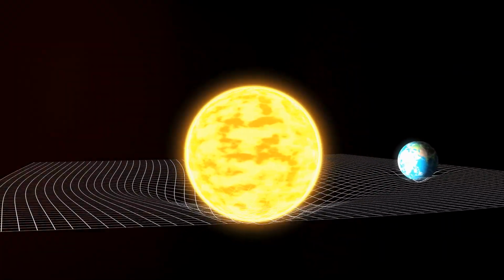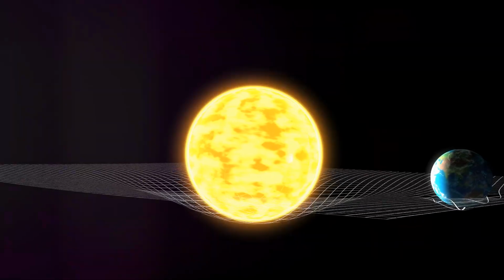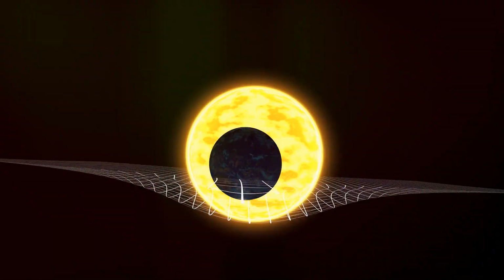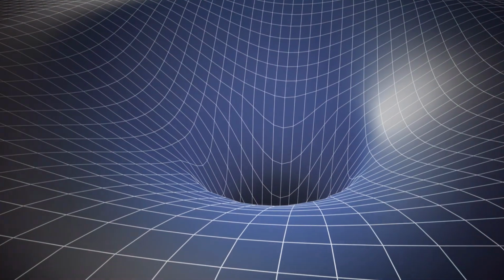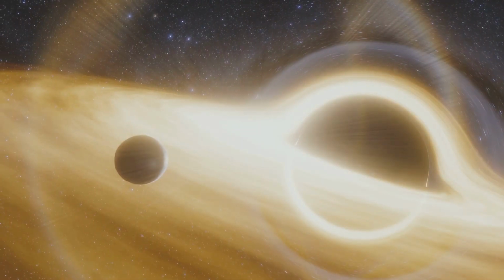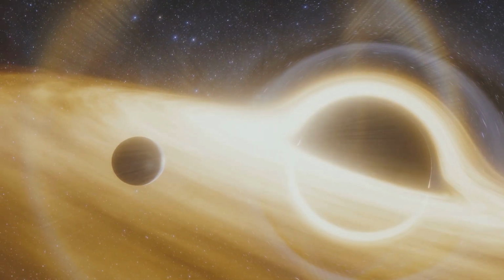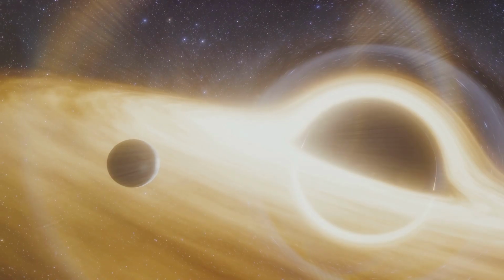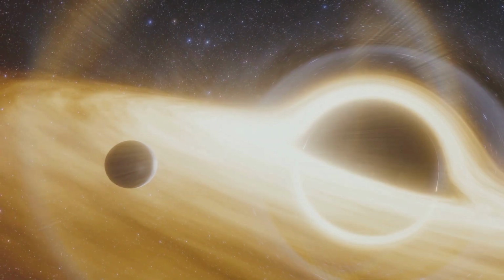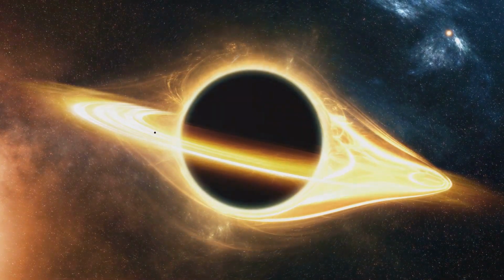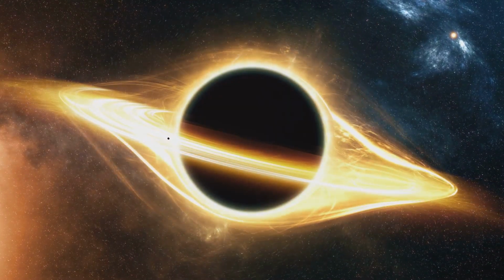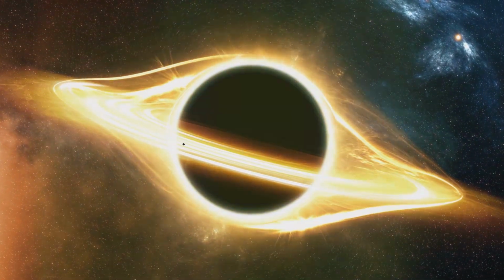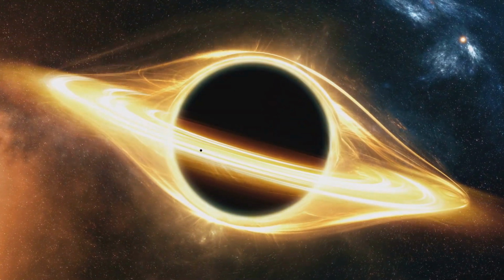In Einstein's view, gravity isn't a force that pulls objects towards one another. It's the shape of space-time itself that guides their motion. Think of a planet orbiting a star. The star's mass warps space-time around it. The planet, moving along this curved space-time, appears to us as if it's being pulled in by the star's gravity. But it's actually just following the simplest path, a geodesic, in the curved space-time around the star.